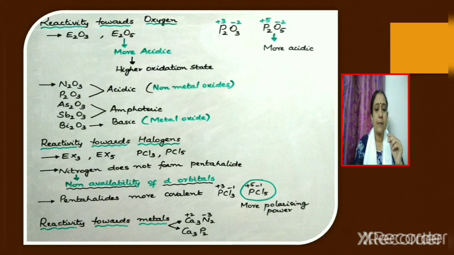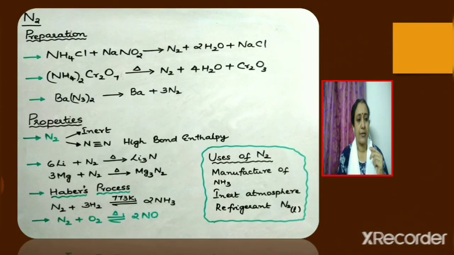Let us now discuss reactivity towards metals. Group 15 elements can react with metals like calcium and form compounds like calcium nitride Ca3N2, calcium phosphide Ca3P2. Nitrogen: methods of preparation and properties. In the laboratory, nitrogen is prepared by the reaction of ammonium chloride with sodium nitrite. Along with nitrogen, the products obtained are water and sodium chloride.